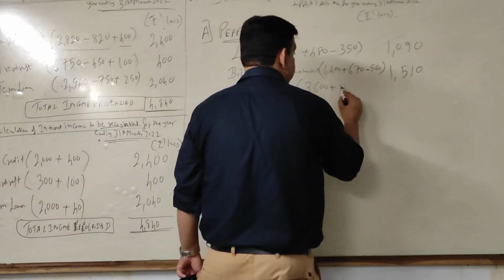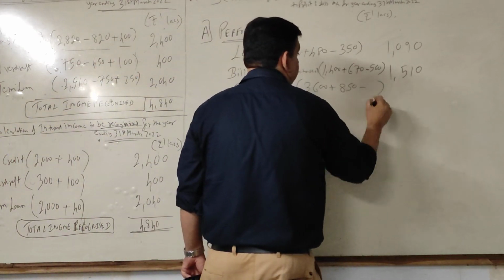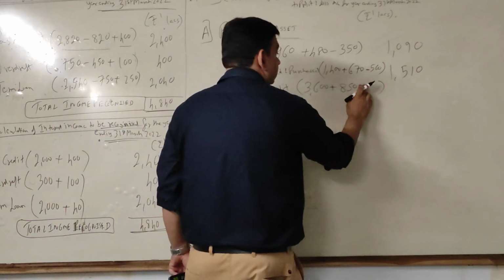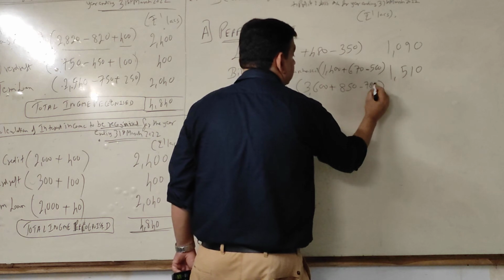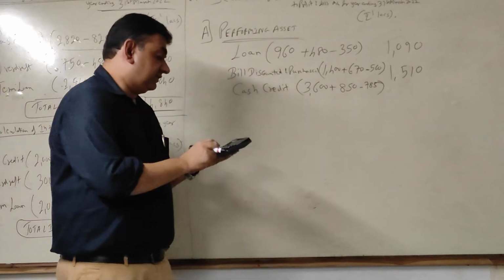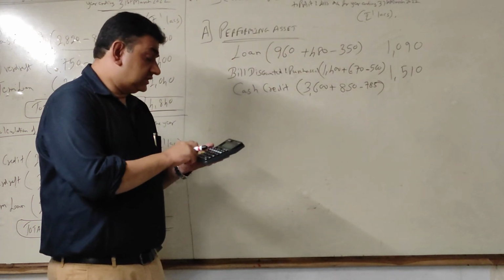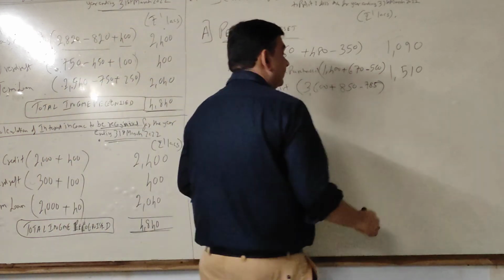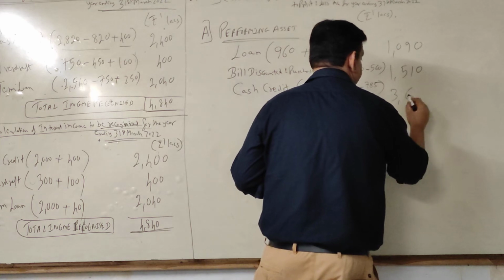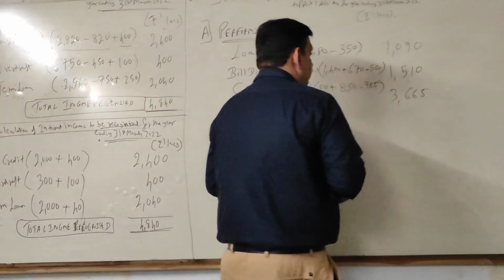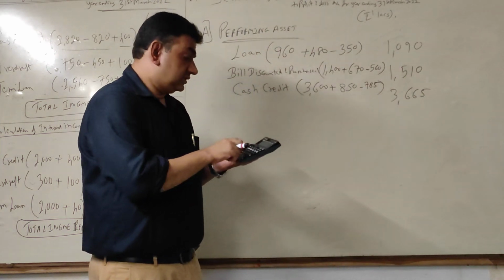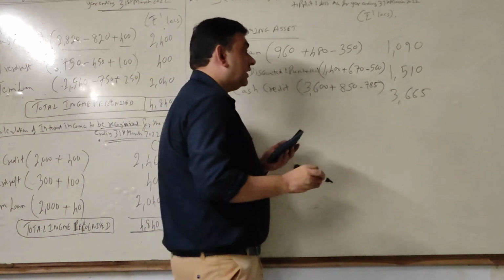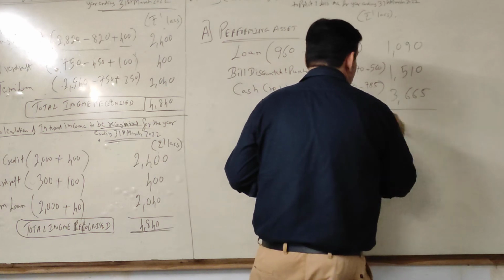That is 850, minus what is receivable on the first day of the year, that is 785. So 3,600 plus 850 minus 785 gives you 3,665. Okay, take the total.